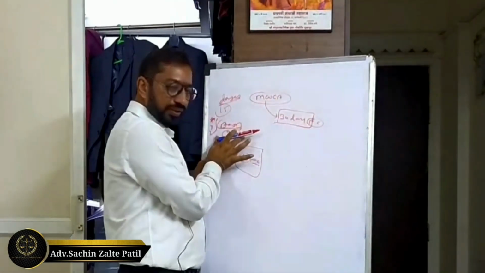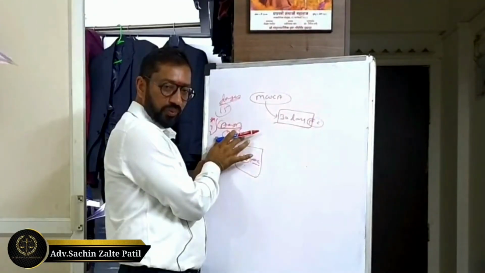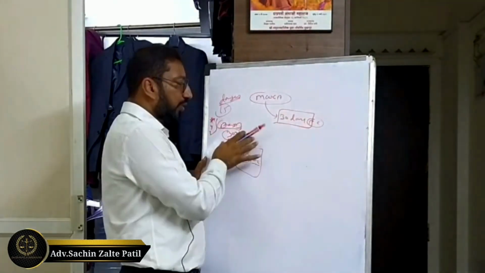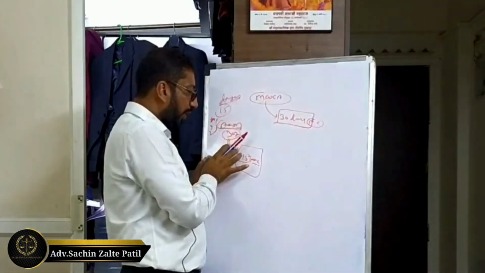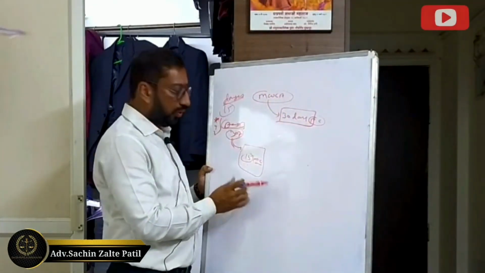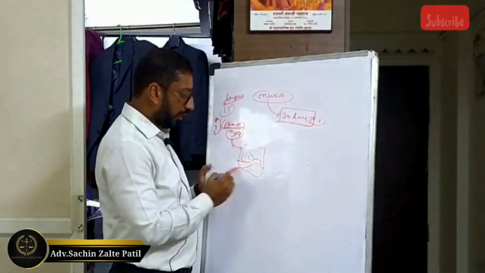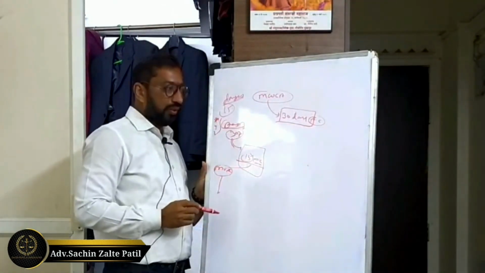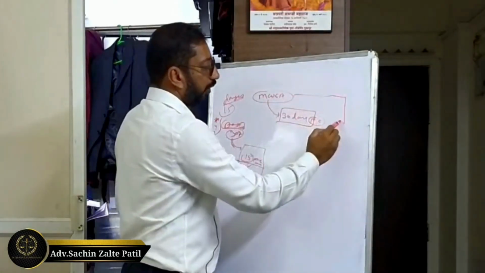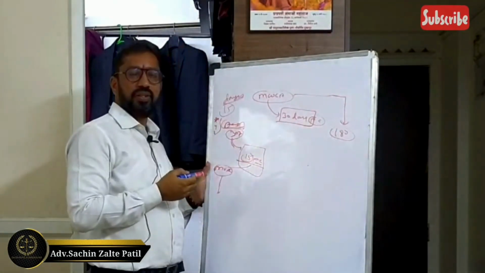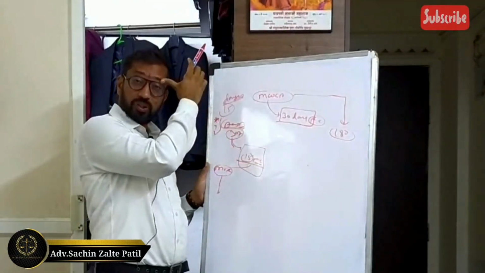Because at this stage the provisions of MCOCA have not been invoked, only Section 307 has been attracted. So it is ordinary law, IPC. In that circumstance, there is only a 15 days limit for the magistrate and the police. So 15 days custody has been granted, and they have taken it in MCR. And in this case the limit for filing of charge sheet is 180 days. Ordinarily it is 90 days or 60 days, depending upon the punishment.